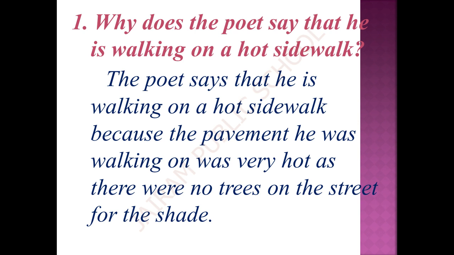Why? Because there was no tree, so the pavement, the sidewalk, was too hard for him to walk on.